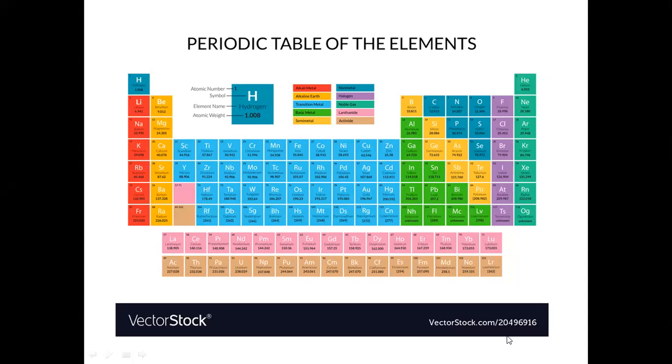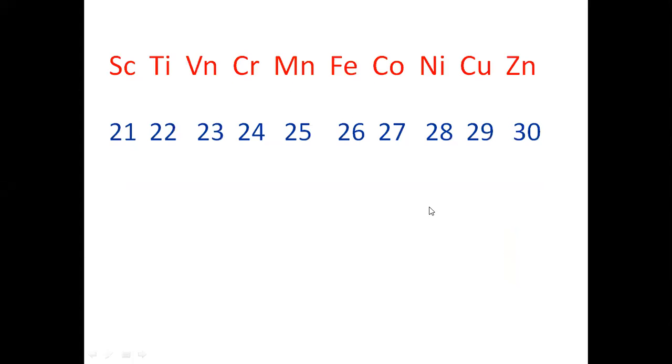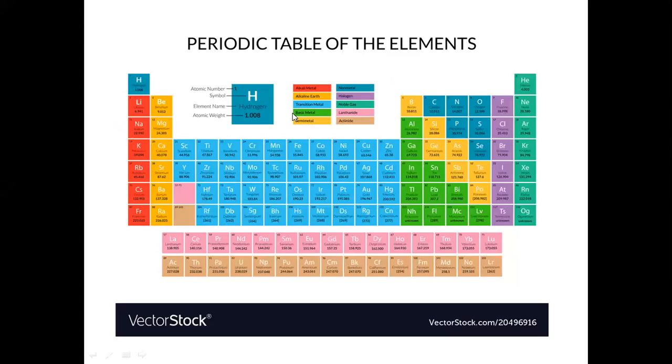So you can see here the scandium, titanium, vanadium, chromium, manganese, iron, cobalt, nickel, copper, zinc. Remember the atomic numbers of these elements because you should write the electronic configuration of these. Then how to write the electronic configuration of these elements? So let us see here.